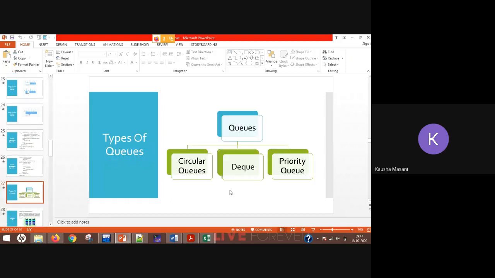Circular queue till here, clear or any doubt? Then I can move to DQ. Circular queues, any doubt? This is a yes or no type question. Binary answer, yes or no, 0 or 1. So, again asking, any doubt in circular queues?